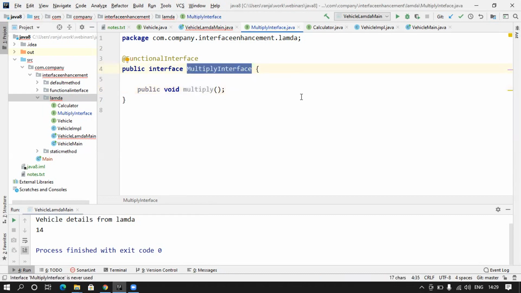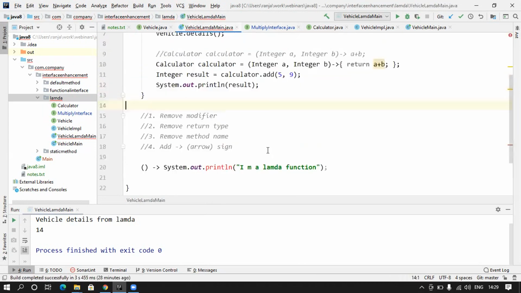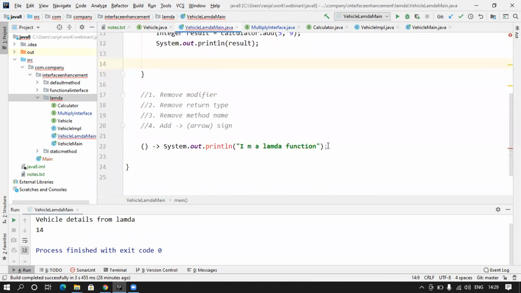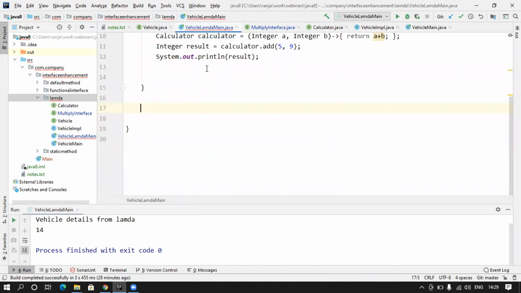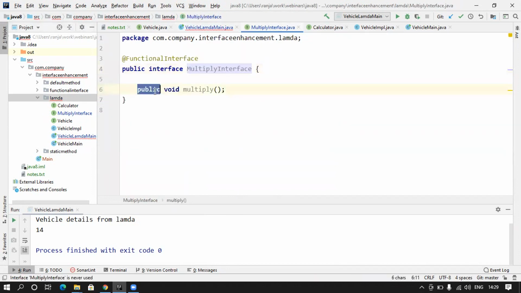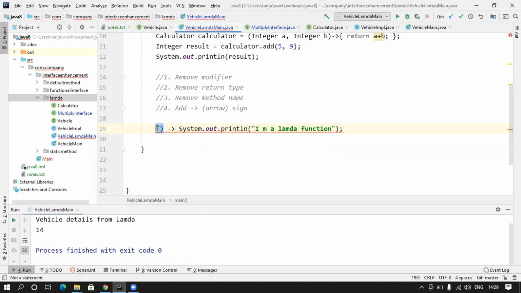And now I'm going to go to my main class here, and we will do the exact same thing. All the steps we will follow. We will remove the specifier, we will remove the return type, we will remove the method name, we will only have this, put an arrow sign and write the logic. So that's what we did so far.